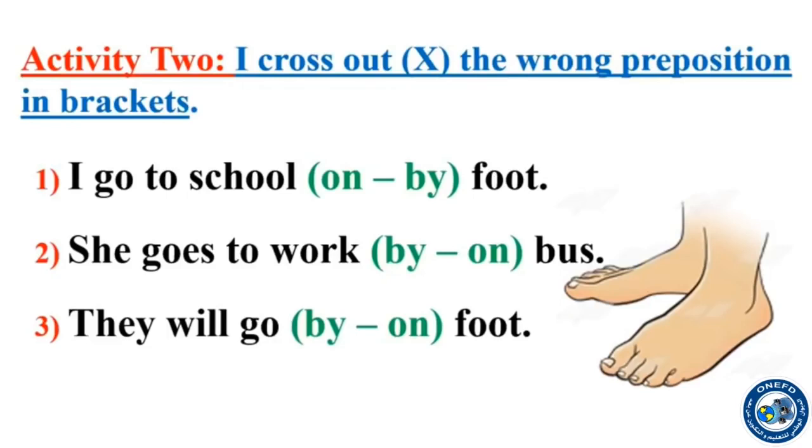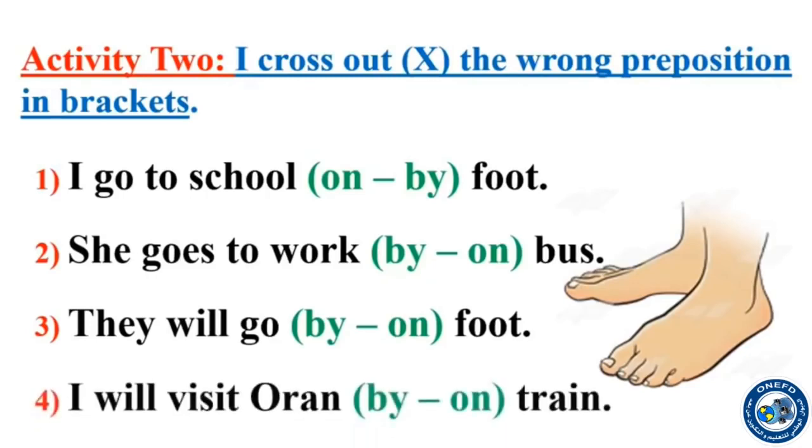So foot goes with by or on. The fourth sentence is, I will visit Oran by on a train. So we have 4 sentences. In each sentence there are 2 prepositions. We are going to cross out the incorrect one.